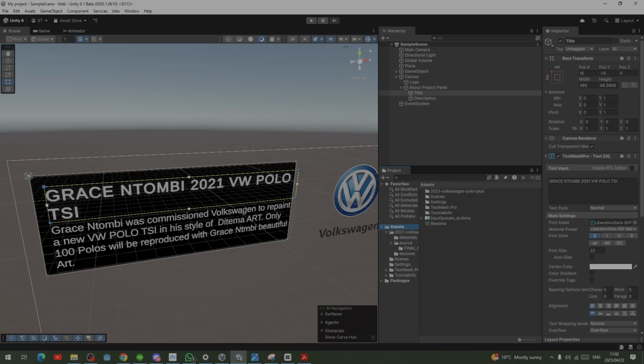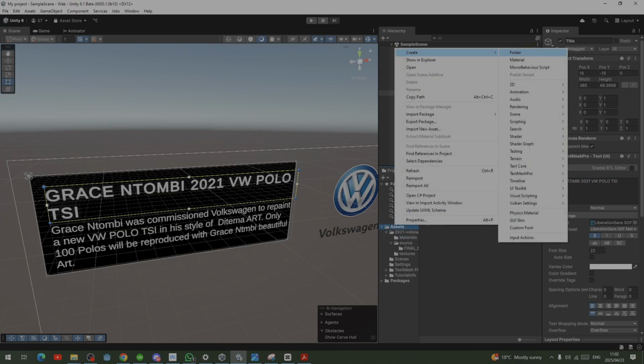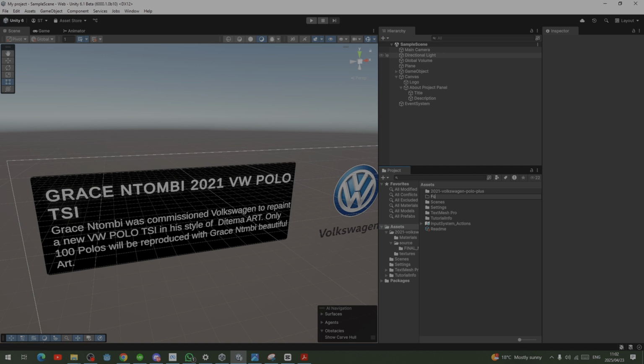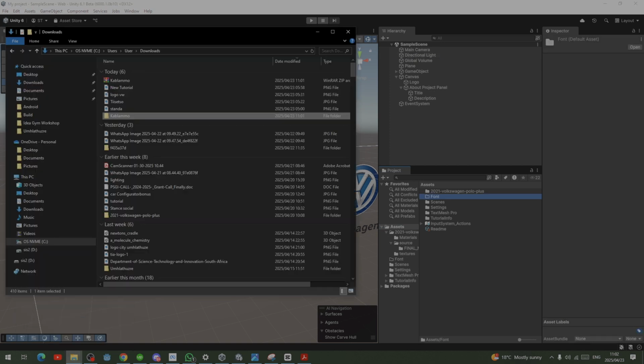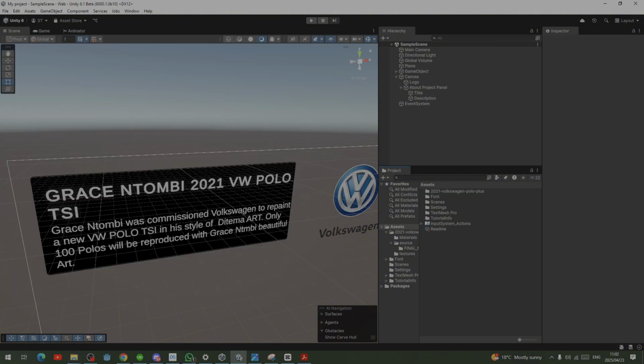Actually, the best way, let me teach you the best practices, is for me to create a folder called Font so that we can arrange our font in one folder. Those are the best practices, guys. There's one of you guys putting things all over, and then I'm asking you, hey, where can I find this thing? You're like, but sir, that thing is there. I'm like, yo, I don't see it.